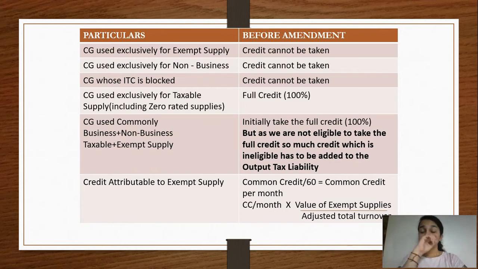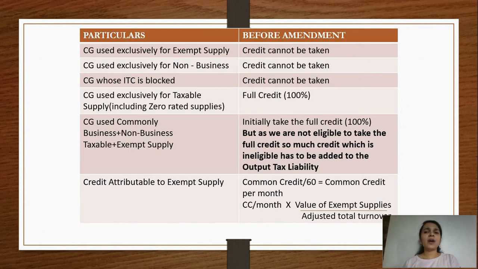So here one question which comes up now is, how will we reverse the amount, or how will we calculate the amount which we are not eligible to claim? So if you all remember, there's an assumption that the useful life of the capital good will be taken as 5 years. So the useful life of the capital good is 5 years, which, calculated in months, comes to 60 months. So what you have to do is, the common credit has to be divided by 60. Then we get the common credit per month.